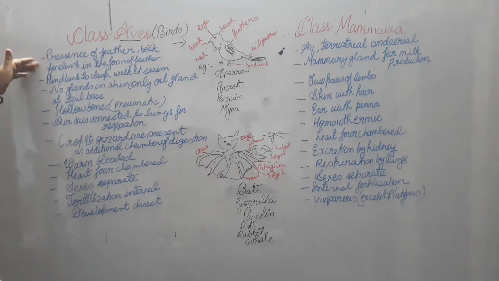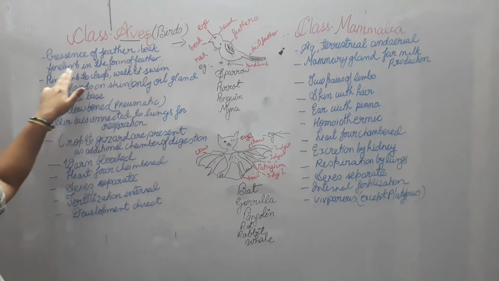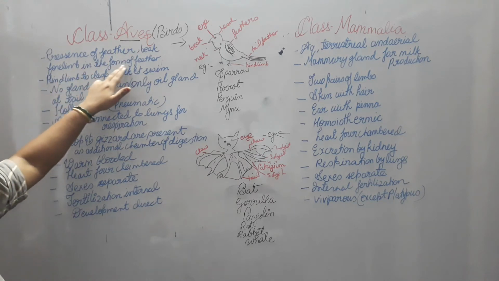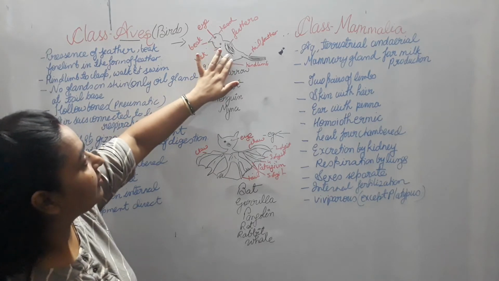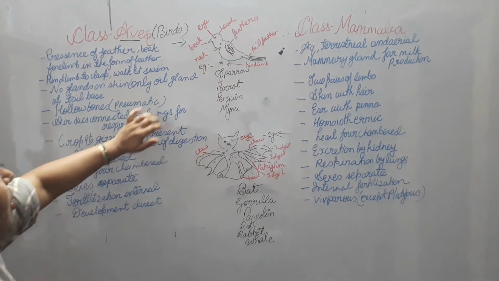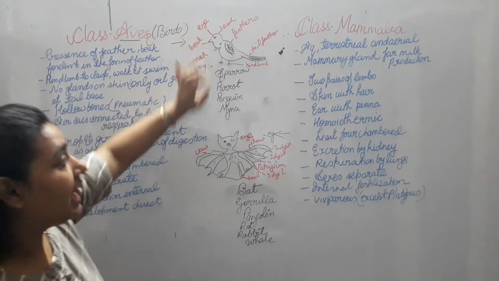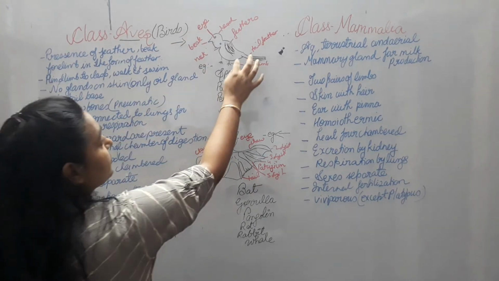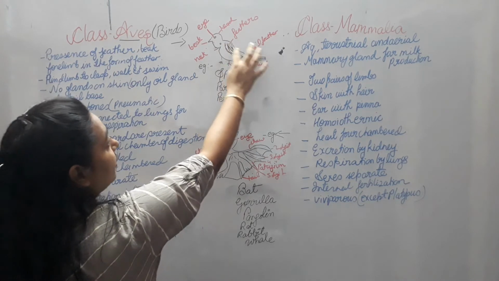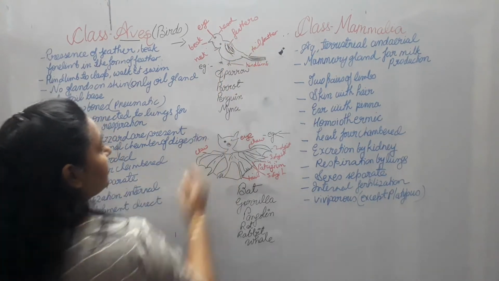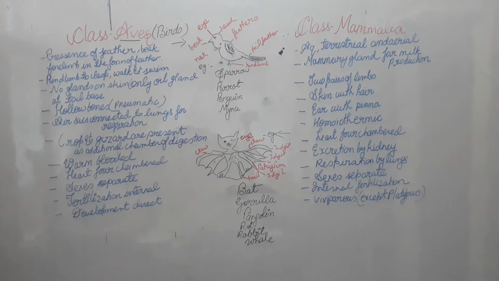So the first point is that they have feathers, a beak, and forelimbs in the form of wings with feathers. Here you can see that this bird has feathers. It also has a beak and its forelimbs are converted into wings.